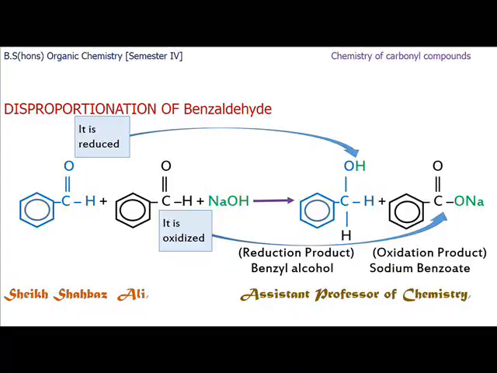Now we will consider the example of benzaldehyde. The same is the case. Two hydrogens are added to the blue molecule of benzaldehyde to give benzyl alcohol, so benzaldehyde is reduced to benzyl alcohol. The other molecule is oxidized to sodium benzoate. This is also a disproportionation reaction, a self-oxidation reduction reaction.